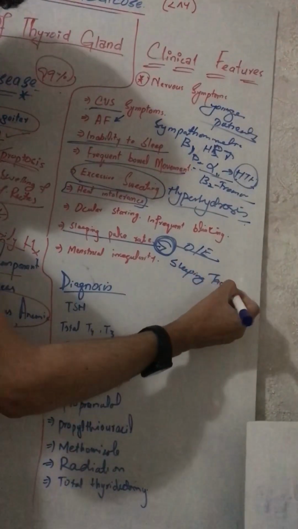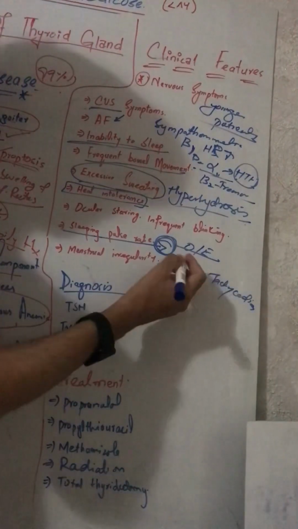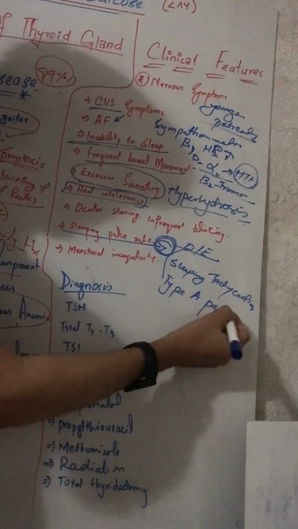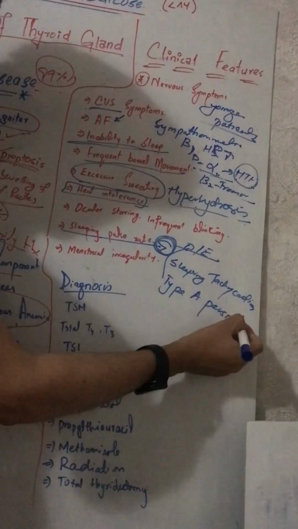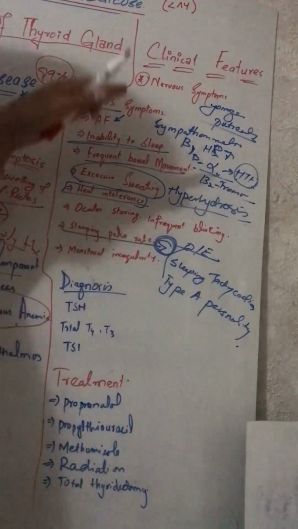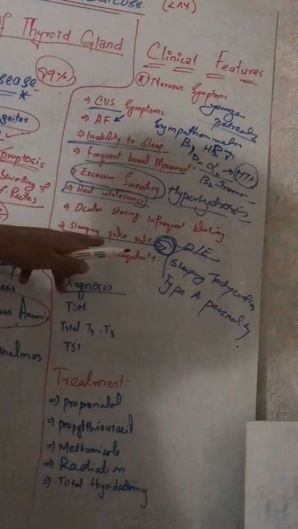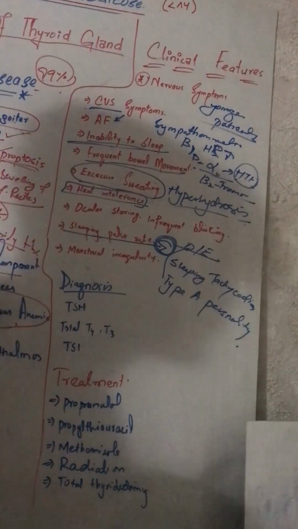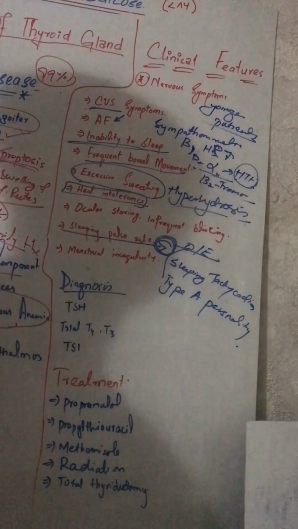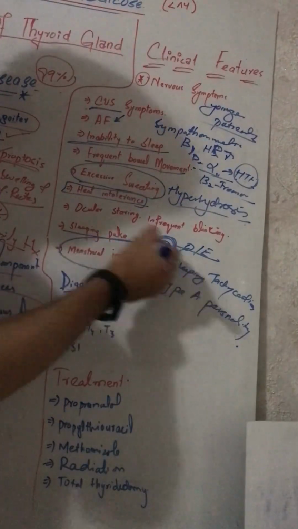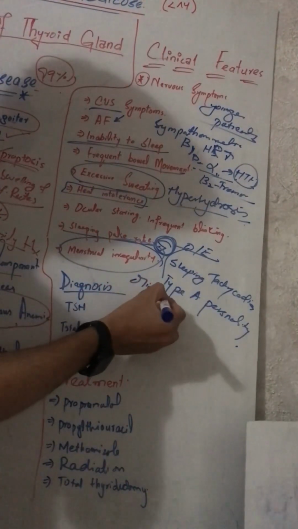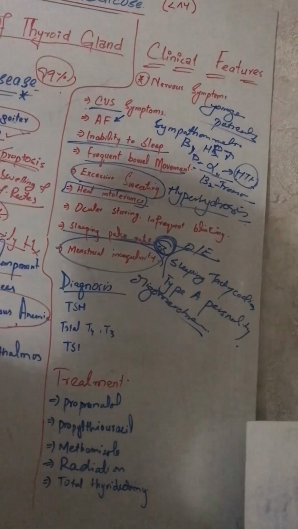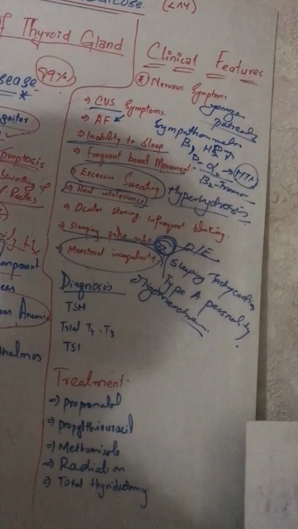We check this to differentiate this person from a type 1 personality, a psychotic disorder personality which has all these symptoms in the CVS and nervous system, but not a high sleeping pulse rate. In Graves' disease, the patient has a high sleeping pulse rate because of excessive T3 secretion. There will also be menstrual irregularities like oligomenorrhea. All these are the clinical symptoms we find in a patient of hyperthyroidism or Graves' disease.